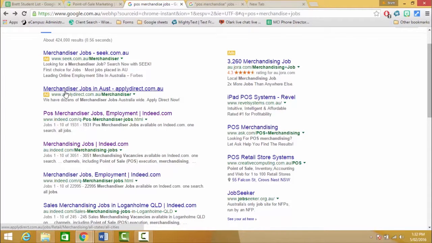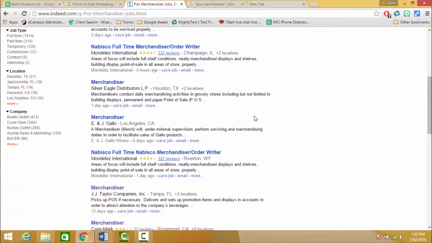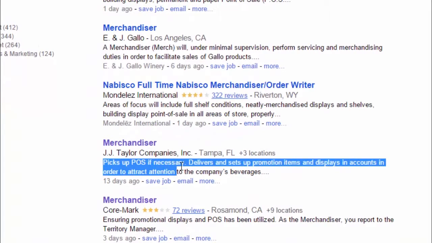Make sure you don't click on the ads. And let's have a look. Now, it's a jobs website, and if we look through it, I've just noticed that it mentions POS here, so I might just have a quick look at that.